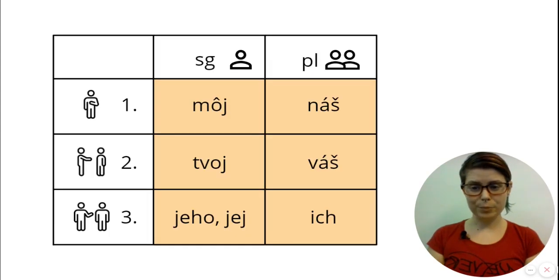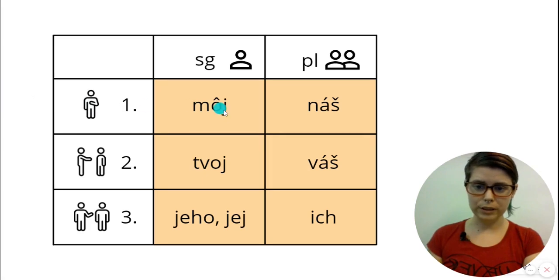Here's a table of possessive pronouns in Slovak. You've probably seen a table like this before. If you're learning Slovak with a textbook or a course, you probably learned these pronouns before learning about svoj. I am not going to spend much time on this because if this is new for you, you can find many resources about this and I can put some links below in the description. But as you can see, each grammatical person has a corresponding possessive pronoun in singular and plural. So for example, môj means my or mine, tvoj means your or yours, etc.